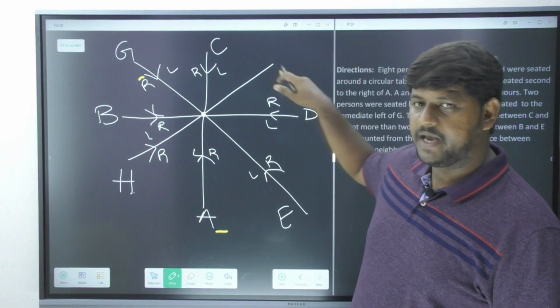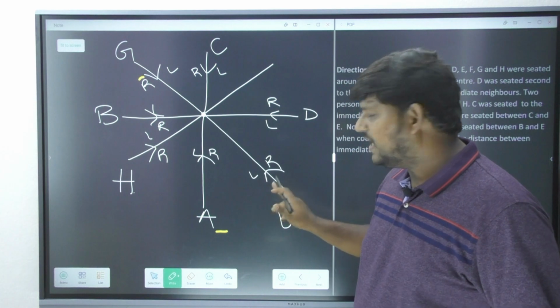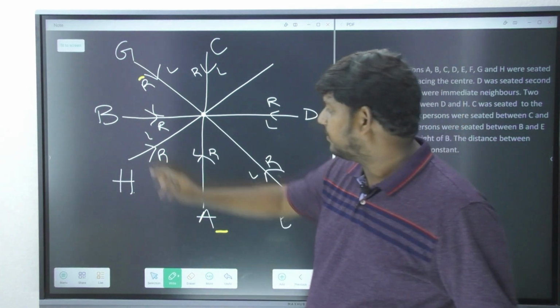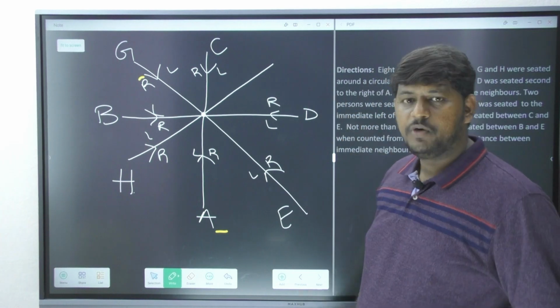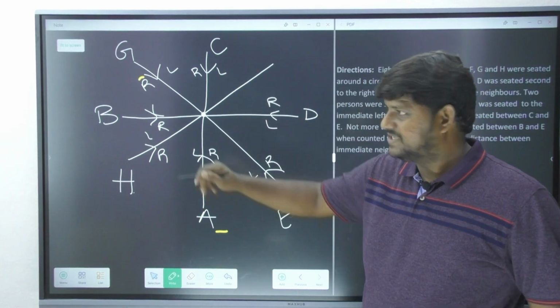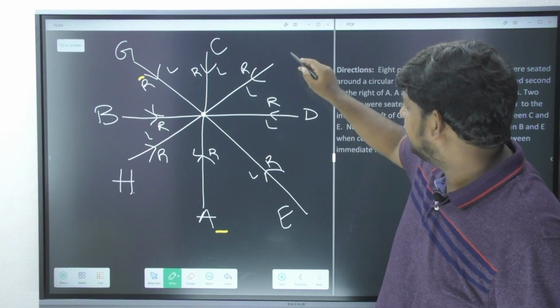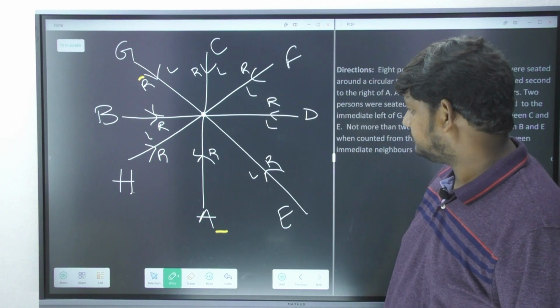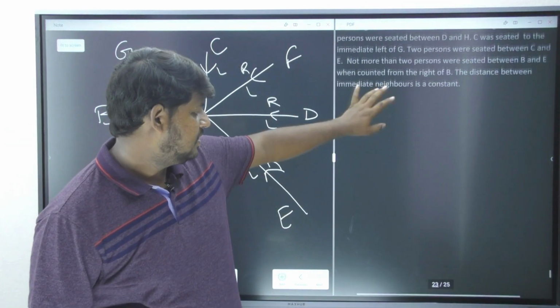The same distance they are maintaining. Okay. So, in between B and E, two persons should be there when you go from the right side of B. If I place B here, there won't be two persons when you go from the right side of B. So, the leftover person we have got here is, I think, F. Correct? Right. Now, let's see the questions.